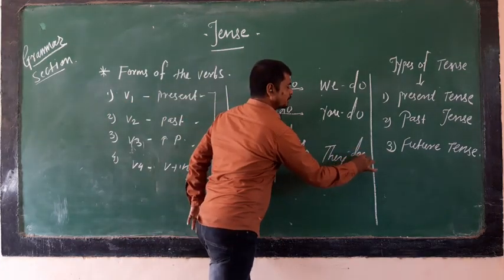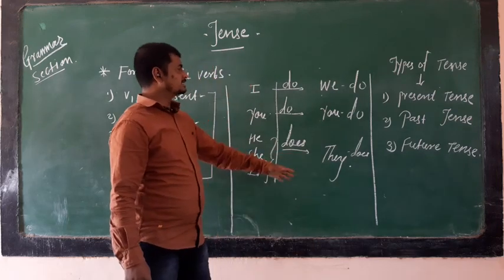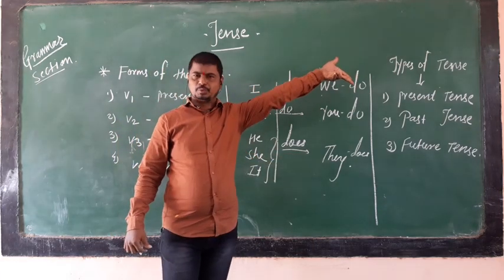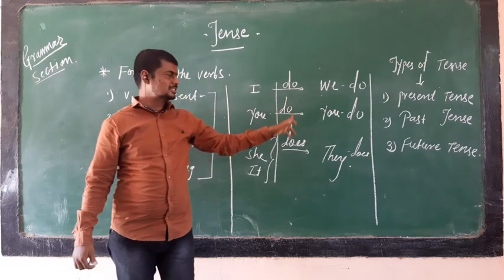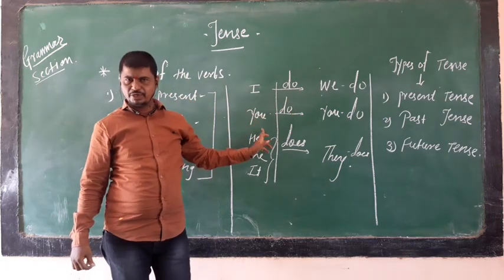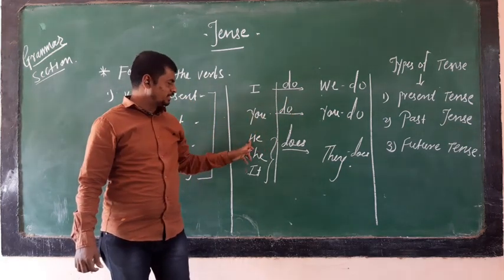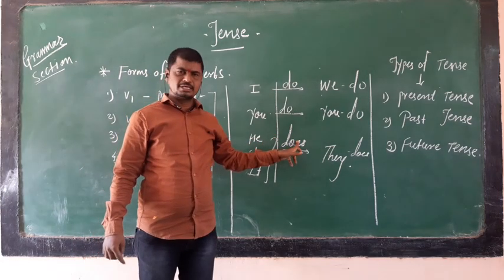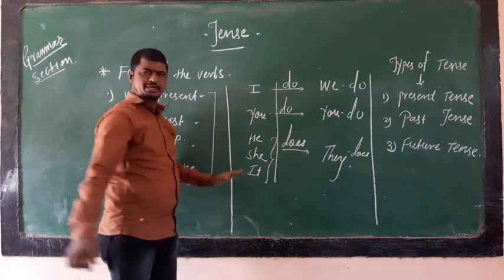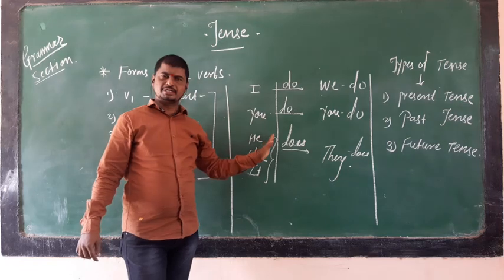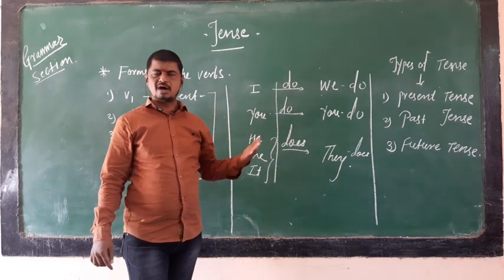There must be a question in your mind: why is there does for he, she, it, and do for the rest of the pronouns? Because these are third person singular. So he, she, it carries does. Suppose there is the name of any person; at that time also we can use does. The same applies to have and has.